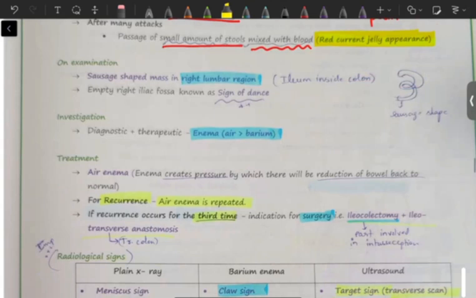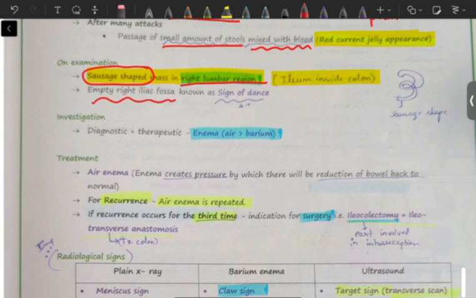Okay, on examination there will be a sausage shaped mass in the right lumbar region, because the ileum is in the right lumbar region. So in the ileocolic right lumbar region, we get a mass that is sausage shaped. Empty right iliac fossa can also be seen, and this is known as sign of Dance. Now basically, what should have been in the right iliac fossa? The ileum should have been in the right iliac fossa, and from there the colon should continue.